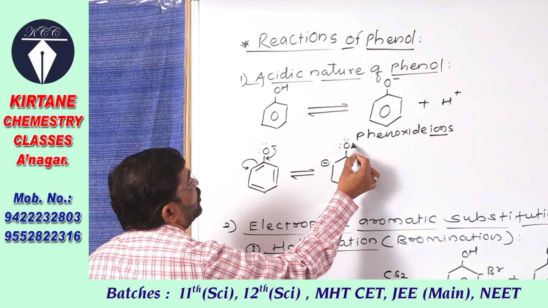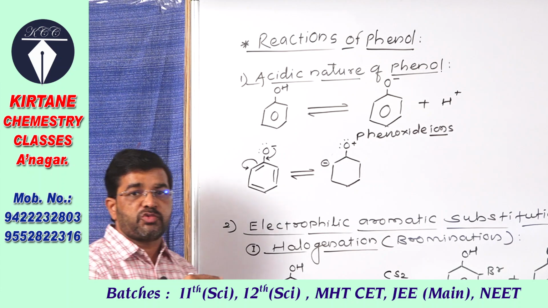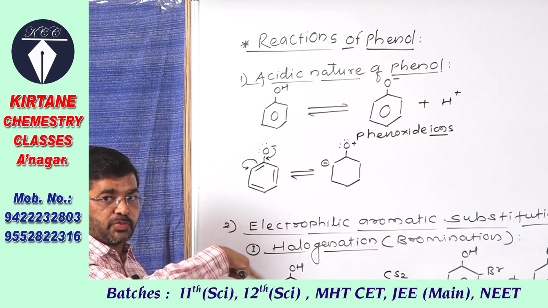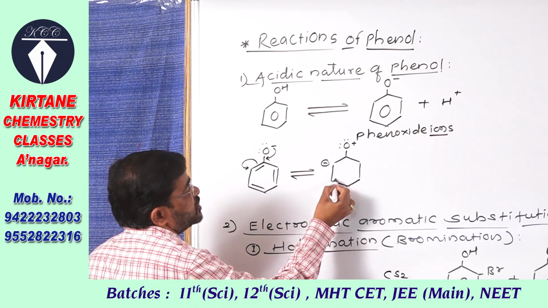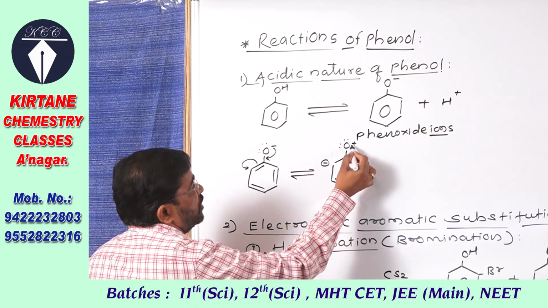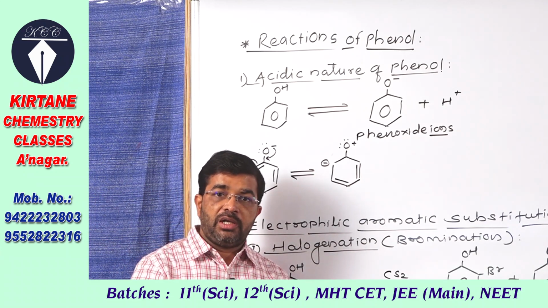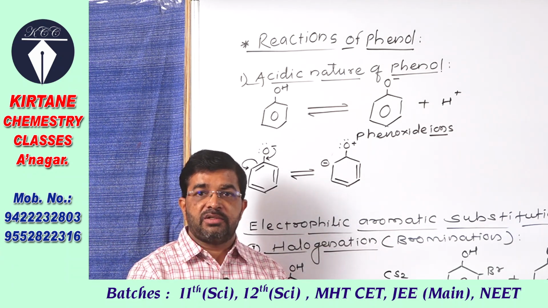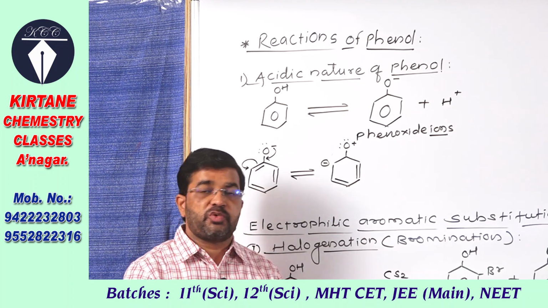Here oxygen has two lone pairs, but one of the lone pairs, due to the negative charge, is transferred towards the carbon of the benzene ring, and hence it forms a positive charge on this oxygen. And don't forget, phenol or phenoxide ion shows the positive resonance. It shows the positive resonance.